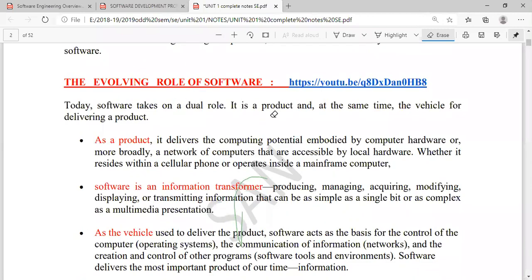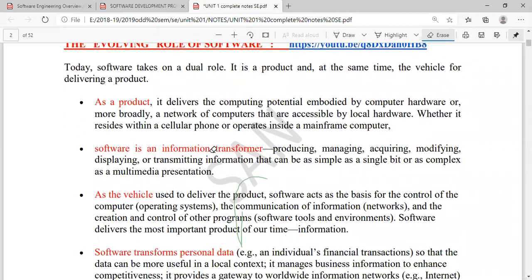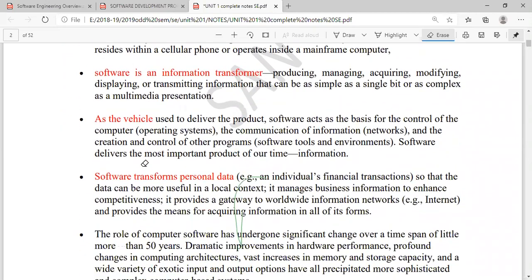It is a product and at the same time, it is also a vehicle for delivering a product. Why is it called a product? Because it takes the help of all the software and hardware to generate a new product. It is also an information transformer. Then it is also taken as a vehicle because it is used to transfer the data.